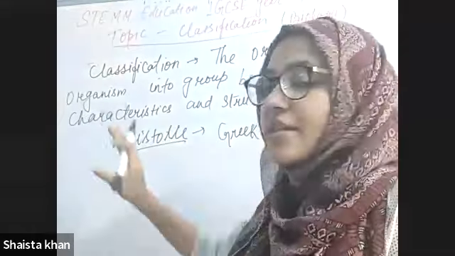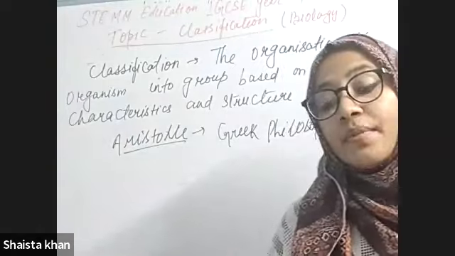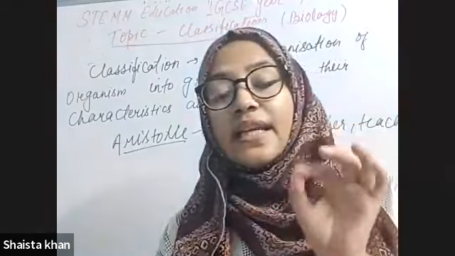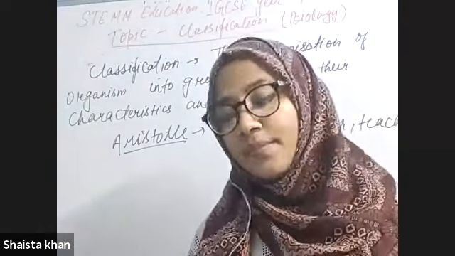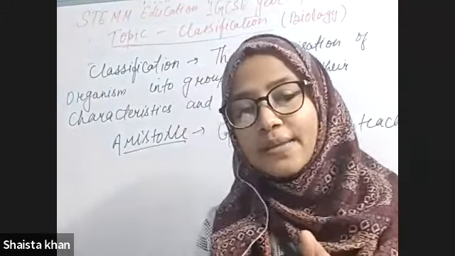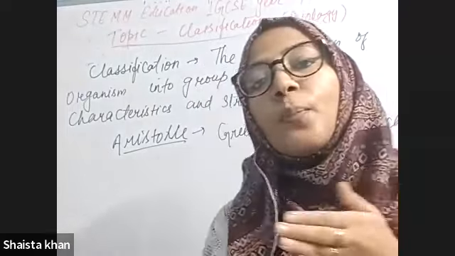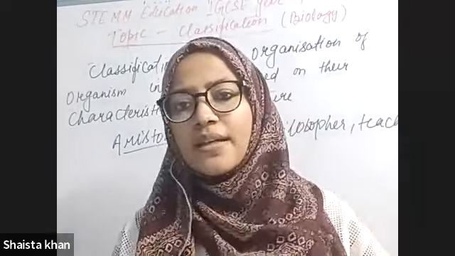I've already talked about taxonomy. Taxonomy is the branch of biology that names and organizes organisms into groups. And I have also talked about classification and why it is important. Classification is grouping things into particular groups.